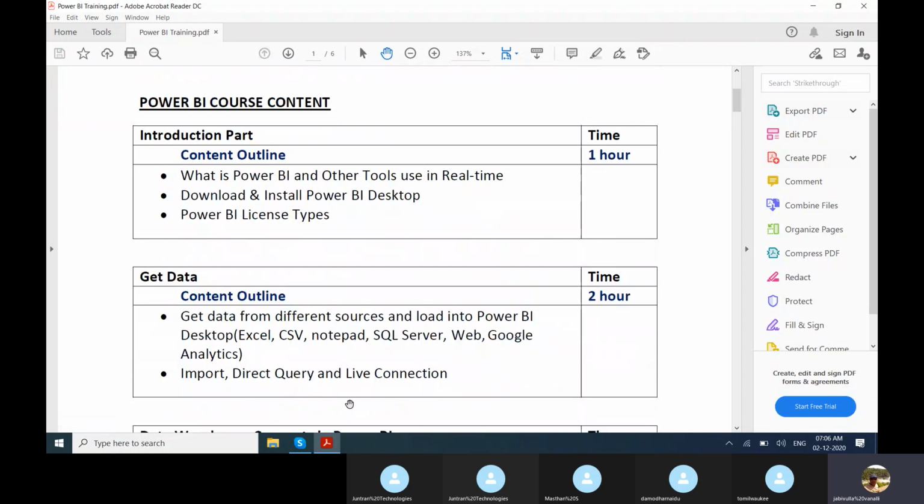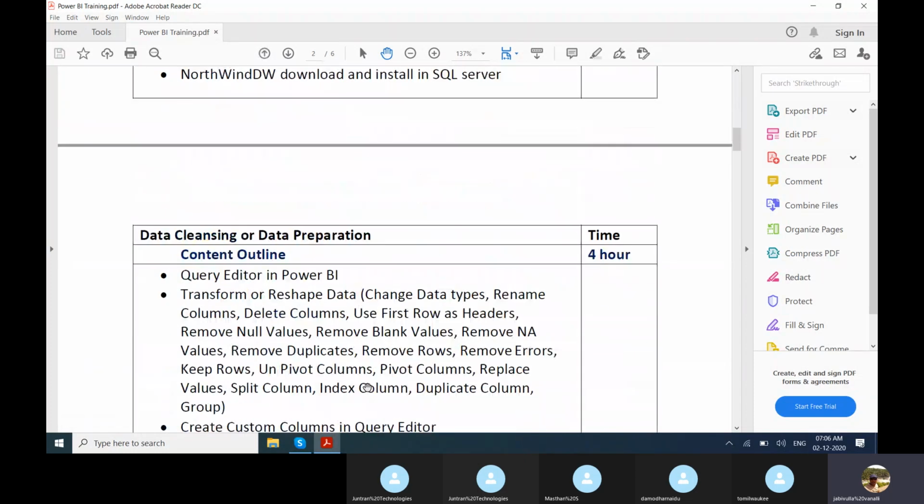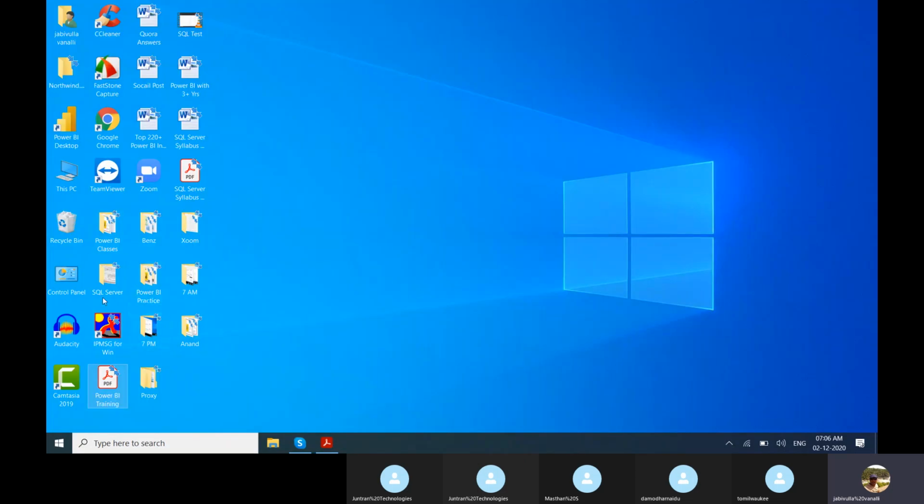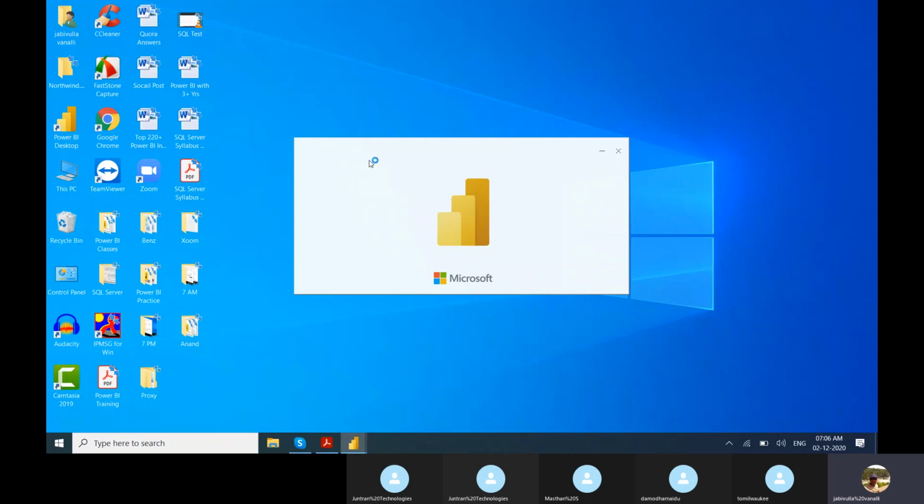Once you get data into Power BI Desktop, then what do we do? Then we cleanse the data. So where will we cleanse the data? In the query editor in Power BI. Recently, about 6 months back, they renamed it as transform data. I'll show you now.